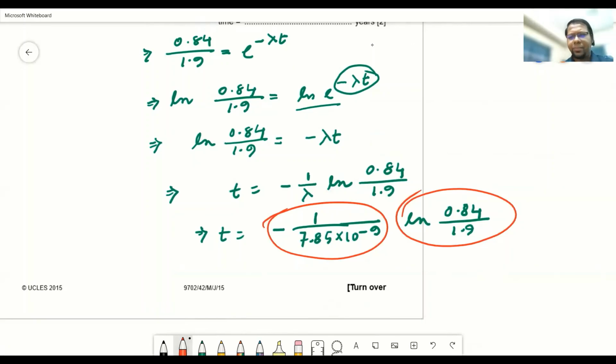If you calculate it in the calculator, the answer will come in seconds. Then definitely you need to convert it, okay, let me do it.